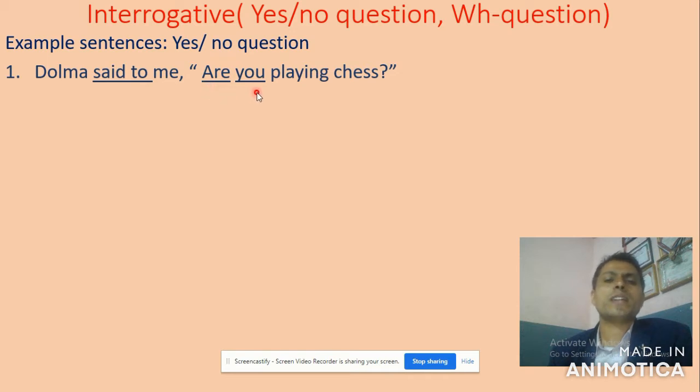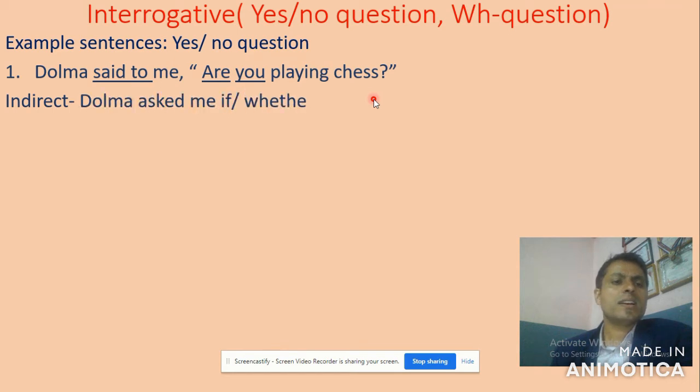If I was playing chess. Present continuous changes into past continuous. Put a full stop at last and remove the question mark as well. You can see the answer on the screen: Dolma asked me if or whether I was playing chess. This is the indirect form of question number one.